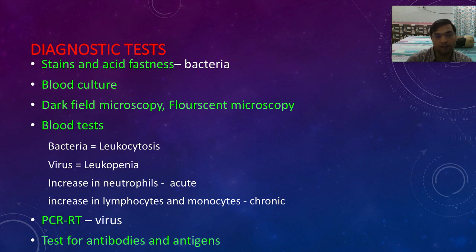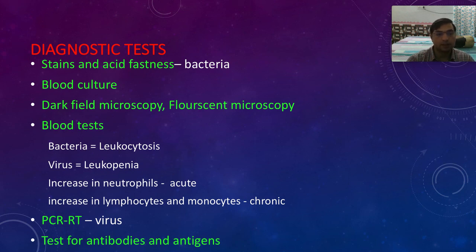Then we have dark field microscopy or fluorescent microscopy. We might talk about them later. Then we have blood tests, right? So blood tests, in a nutshell, we can summarize things, although there are many exceptions. Bacteria: leukocytosis. When the WBC levels are up, we say it is a bacterial infection. Viruses: leukopenia, right? When the leukocytes are less, when the WBCs are less, we call it a viral infection. Then if the neutrophils are increased, we say it is acute. If the lymphocytes are increased, we say it is a chronic infection. These are general things, not very specific to all.